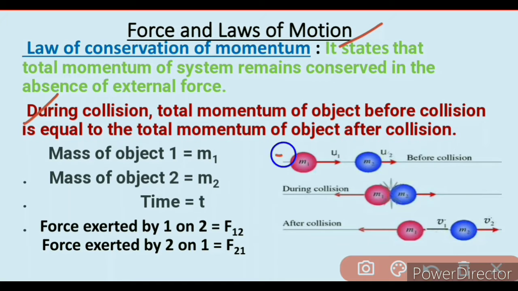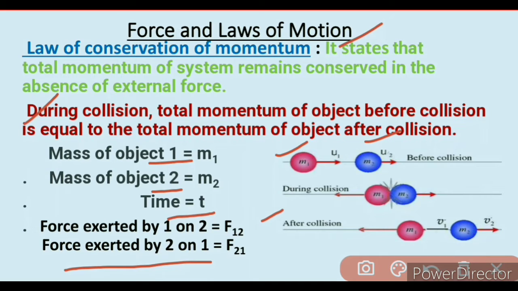Now we have a diagram. m1 is the mass of object 1, m2 is the mass of object 2. Here time is t, with a change in velocity. So force exerted by object 1 on object 2 is F12.